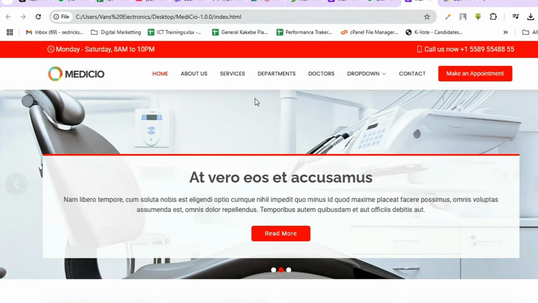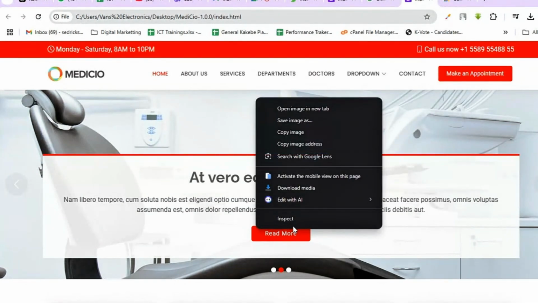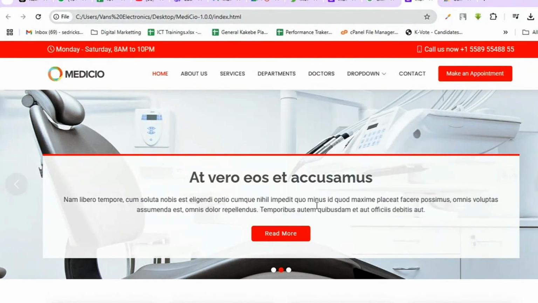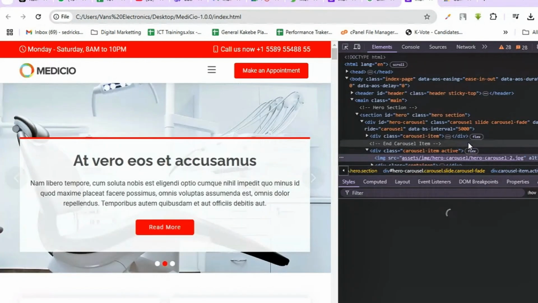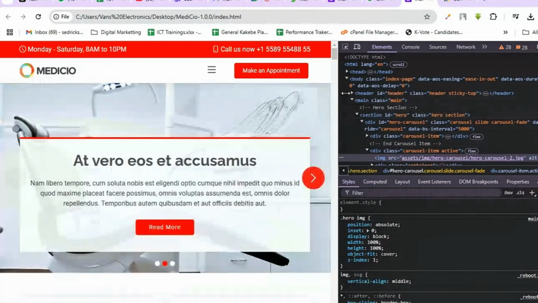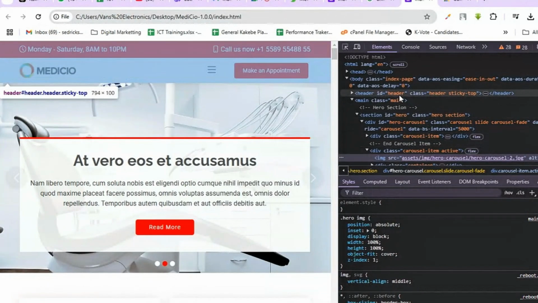So when you want to inspect a website to know how it's written, you right click on it, then you go up to the last option, which is called inspect. Once you click inspect, as I hover over anything in the code, it's going to show you where that code is on the website.